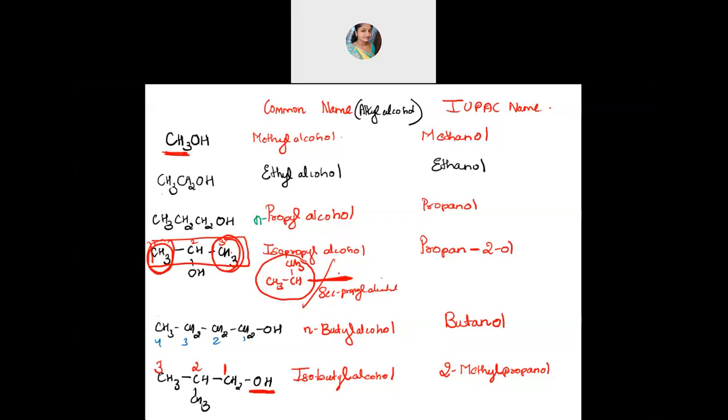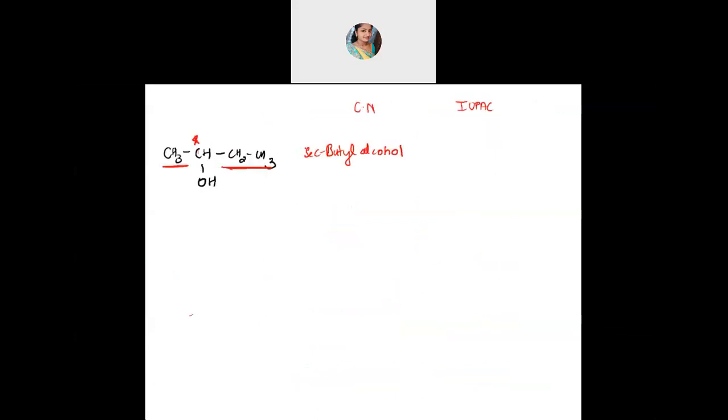Usually I've seen that this doubt will be there in students' minds, so I'm trying to clarify it. I hope you don't have any doubt. If you find CH3, CH, CH3 continuously together, then that is iso. That happens over here. In the propyl compound, when you are writing three carbons, you get iso and you get secondary also, so it can have two common names. But in this case, if you are getting confused, OH is present and you don't have any continuous CH3, CH and CH3. So then that is not iso, it is secondary, because one group is here and one group is on this side and OH is present.